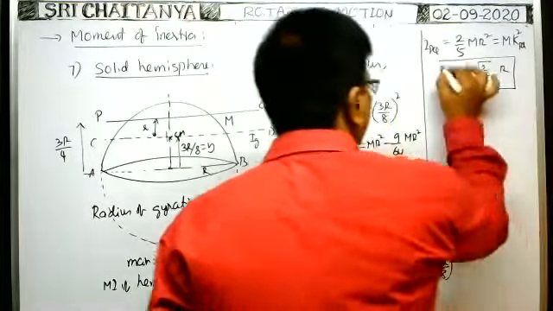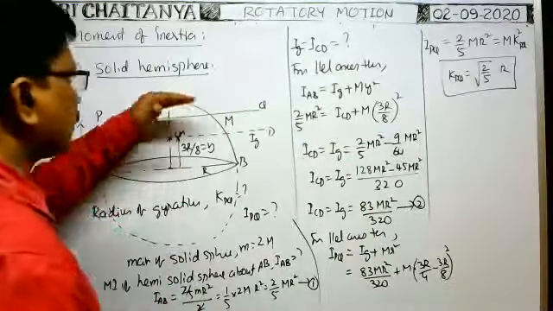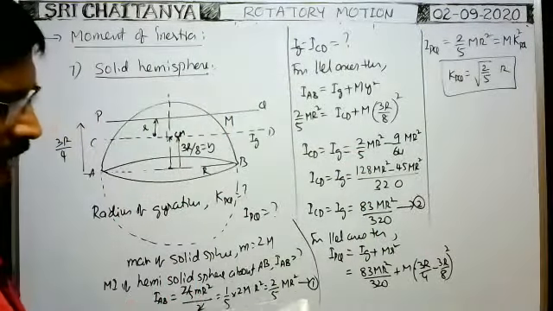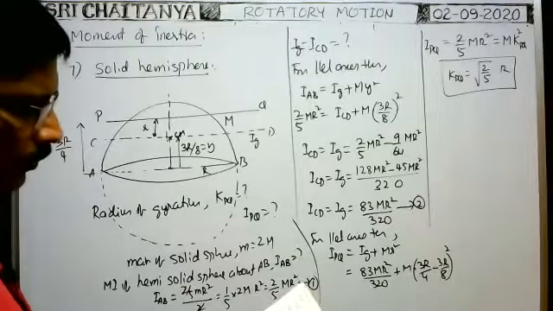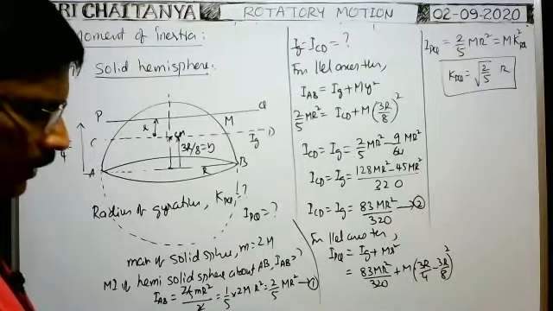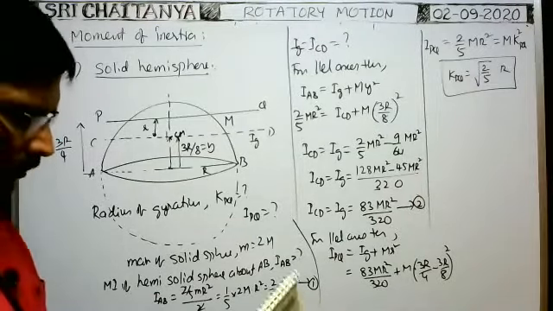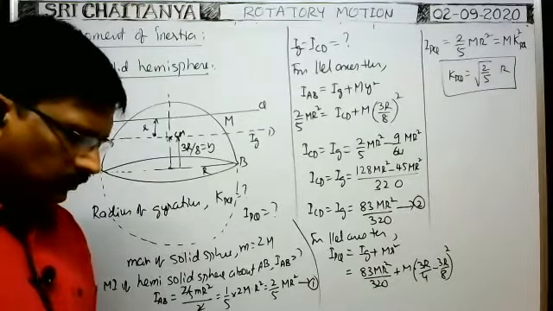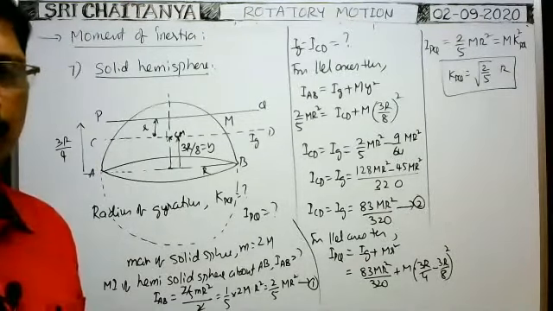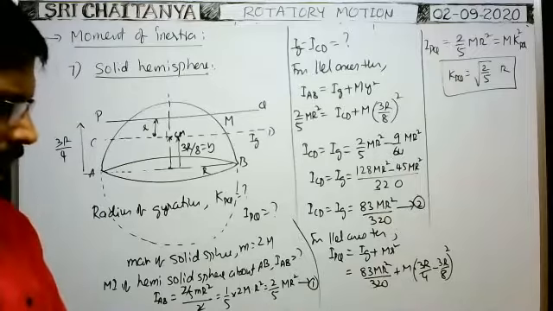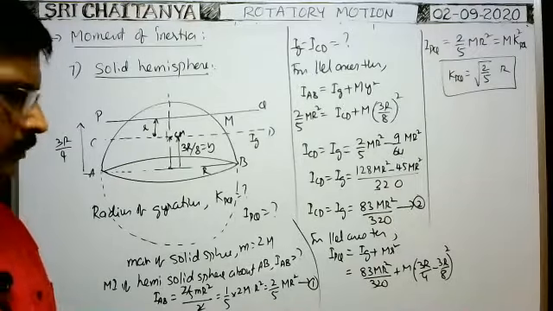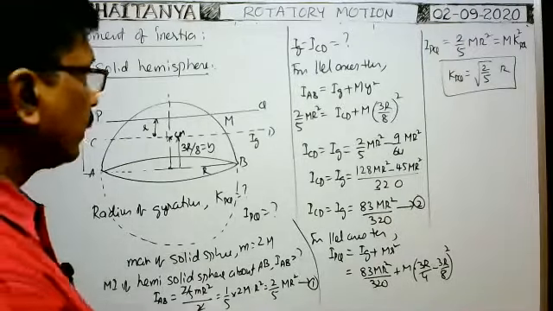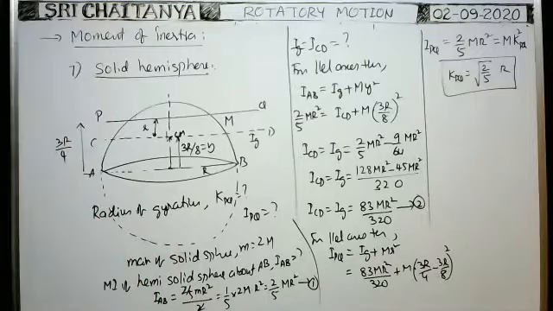This is the radius of gyration about this axis. So the radius of gyration about that axis is equal to root 2 by 5 capital R. Yeah, that is the answer. So this method is important. In this way we have to do.